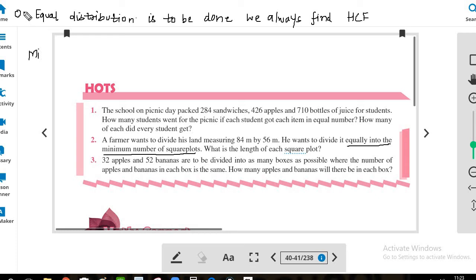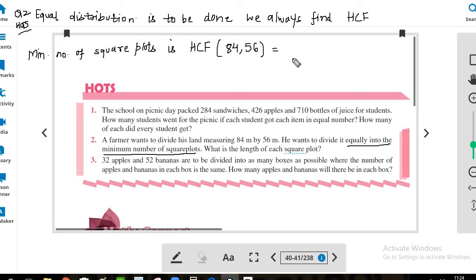So we are doing question number 2 HOTS. The minimum number of square plots is the HCF of 84 and 56.